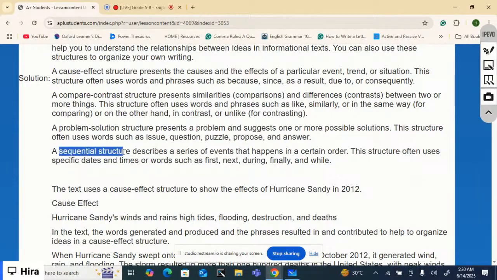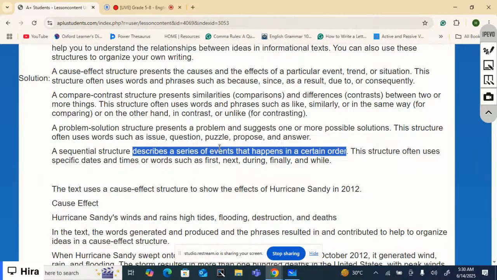The fourth one, a sequential structure. A sequential structure describes a series of events that happens in a certain order. The word sequential means it presents a sequence. Sequence means series of events in a certain order. So this kind of structure describes a series of events that happens in a certain order.